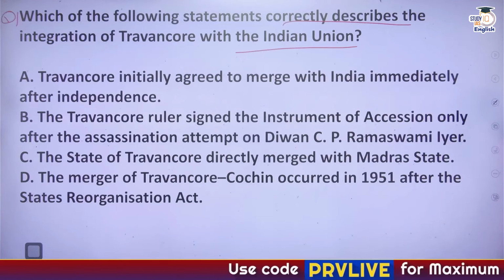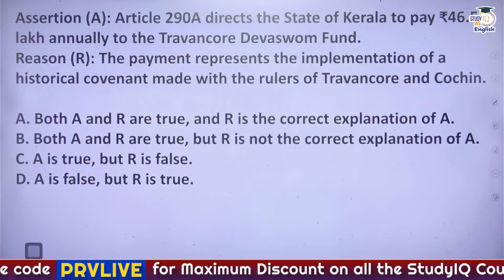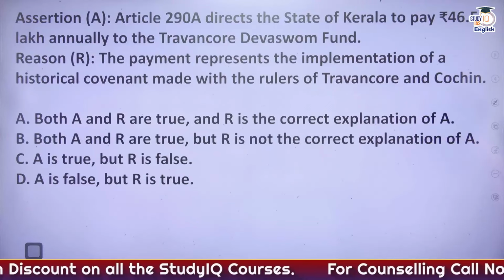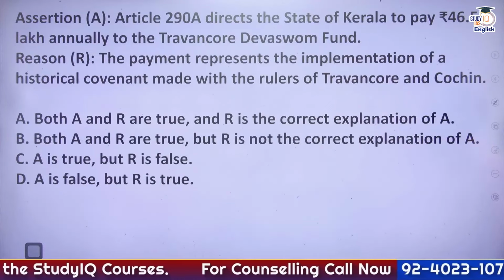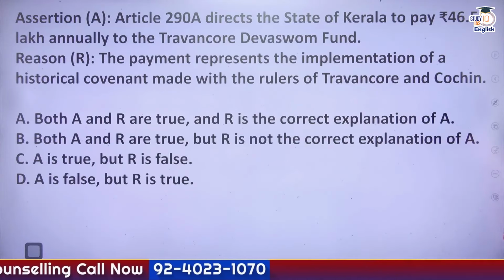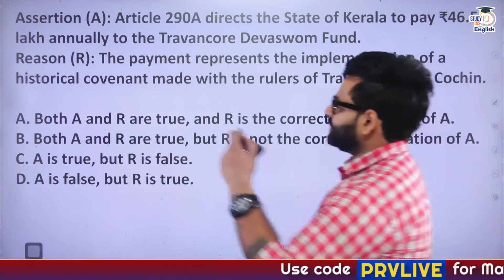Okay. So next, we have got another question for you as well, assertion and reasoning type. Assertion: Article 290A directs the state government of Kerala to pay 46.5 lakh annually to the Travancore Devaswom Board. Reasoning: The payment represents the implementation of a historical covenant made by the rulers of Travancore and Cochin. So options A, B, C, D. Let us know the correct option. So this is question number 2.